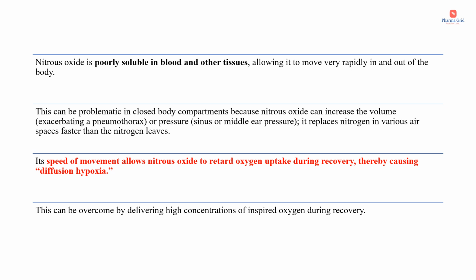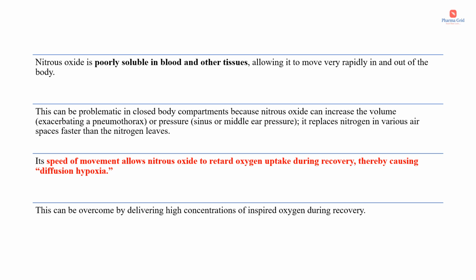So the speed of movement of this nitrous oxide allows this gas to retard oxygen uptake during recovery, thereby causing diffusion hypoxia. As I've already mentioned, because of the low blood solubility of nitrous oxide, this gas can move rapidly in and out of the body.